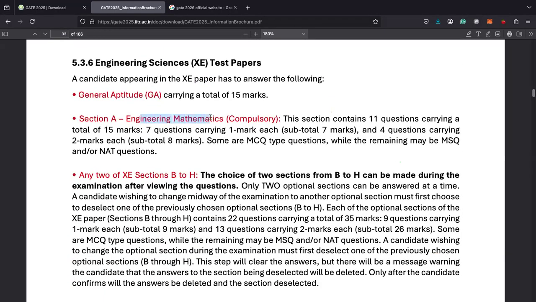Engineering mathematics is compulsory, whichever paper you are giving. This section carries 11 questions with a total of 15 marks: 7 questions carrying 1 mark each and 4 questions carrying 2 marks each. Some are MCQ questions, others may be MSQ or NAT.